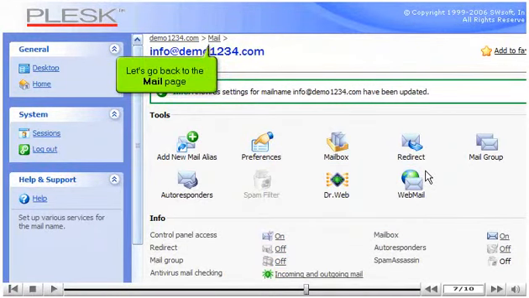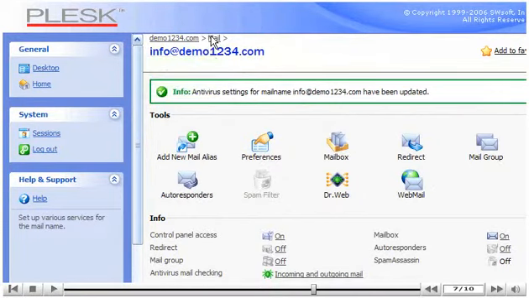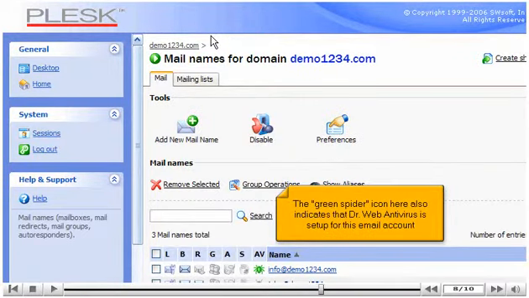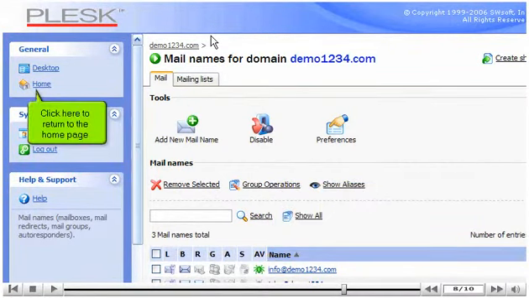Let's go back to the Mail page. The green spider icon here also indicates that Dr. Web Antivirus is set up for this email account. Click here to return to the home page.